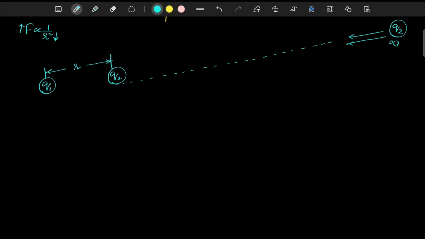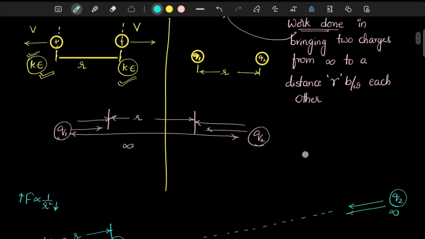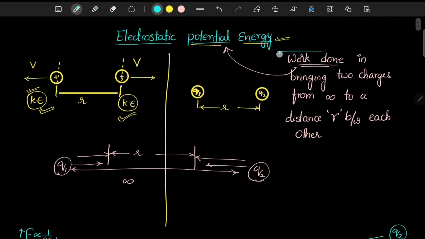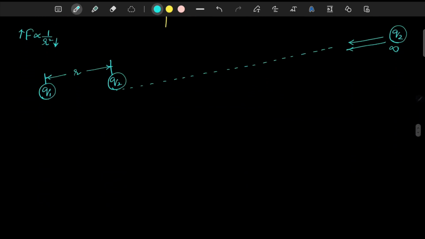Sir, why are you talking about force? You might get that doubt. Here we want energy, right? Okay, look at this. I said that energy is nothing but the work done in bringing the two charges closer to each other. To know the work done, we know the formula: work done is equal to force into displacement. So if I find that work done, I'll get the electrostatic potential energy.